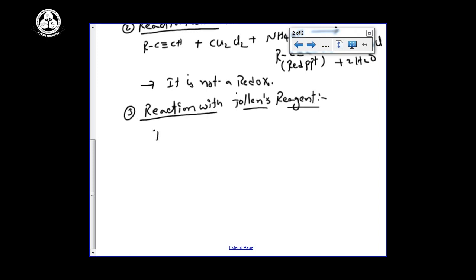First of all, what is meant by Tollens reagent? The complete name of Tollens reagent is ammonical silver nitrate.